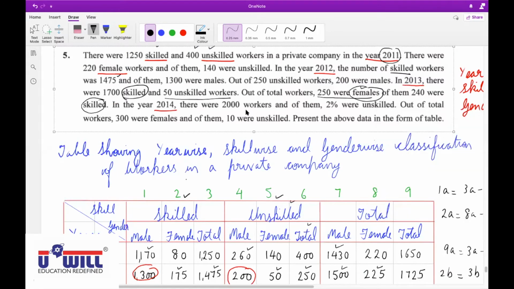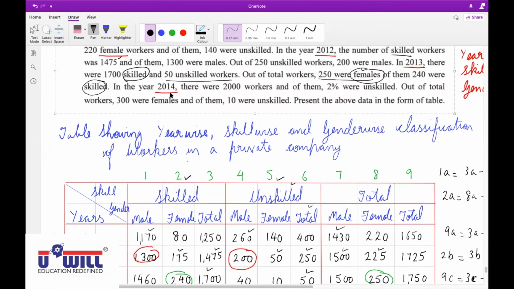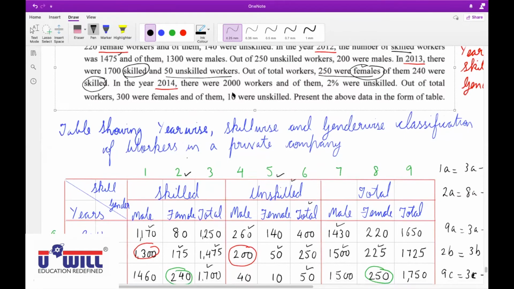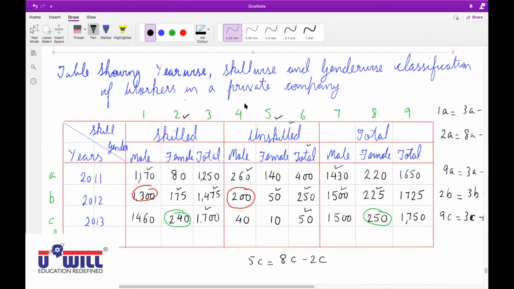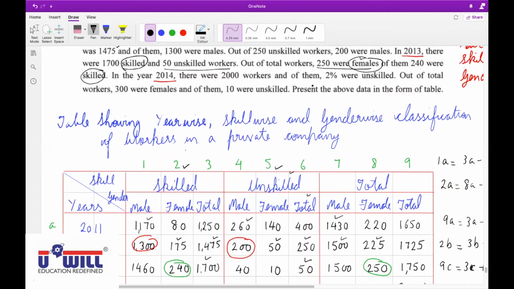Last sentence now. In the year 2014, there were 2,000 workers. Where should I write 2,000 workers? 9D. Total, there are 2,000 workers. All of you write it in 9D. And of them, 2% were unskilled. Where will we write this?